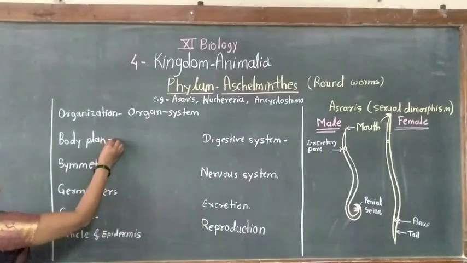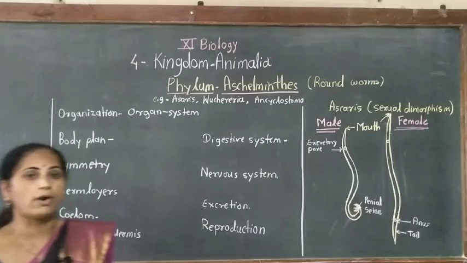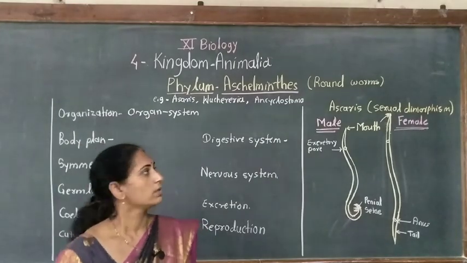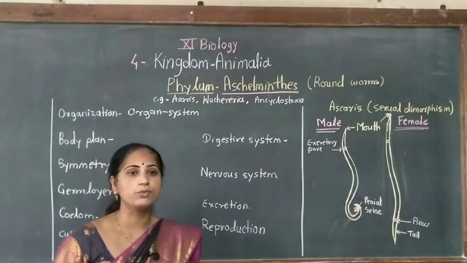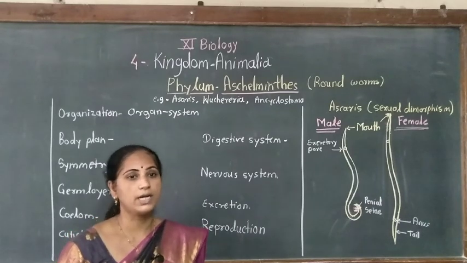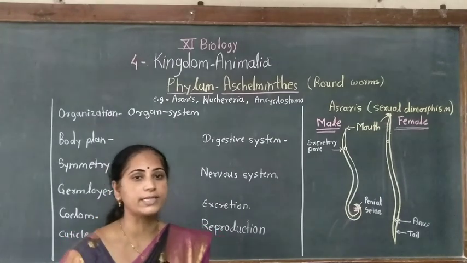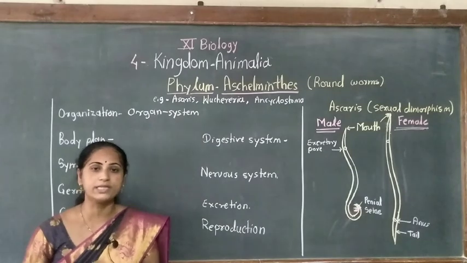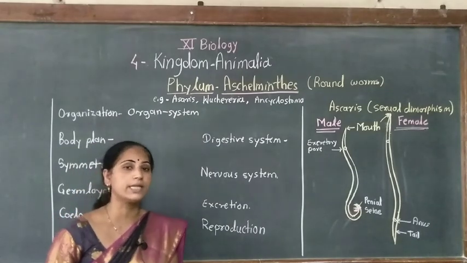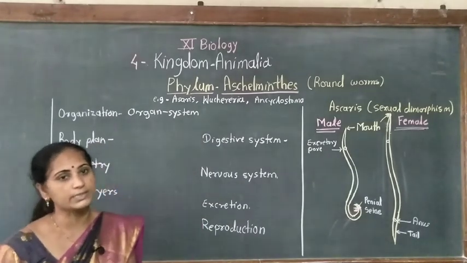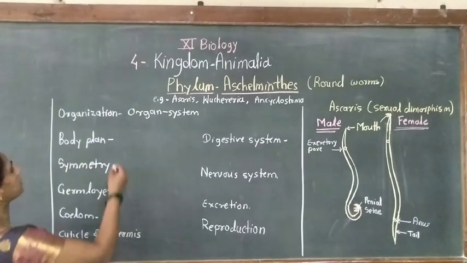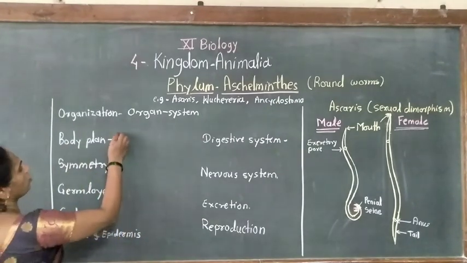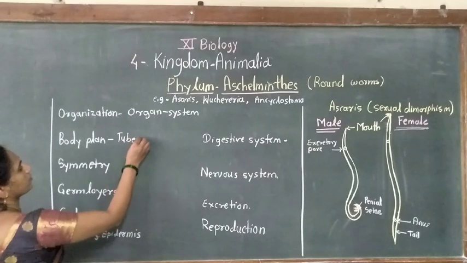Then in this animal, a tube within tube body plan is present. It means the digestive system is complete: the anterior opening is the mouth and the posterior opening is the anus. Both openings are present, so such a body plan is called tube within tube body plan.